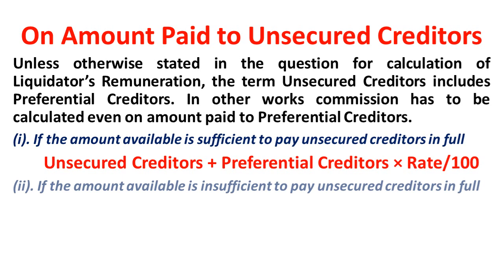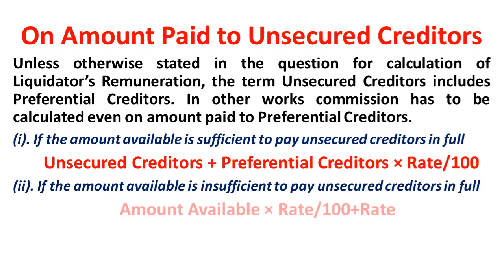Then if the amount is insufficient to make the full payment of unsecured creditors, the formula is amount available into rate divided by 100 plus rate. So these are the two formulas in two situations that we need to apply for calculation of remuneration on amount paid to unsecured creditors.